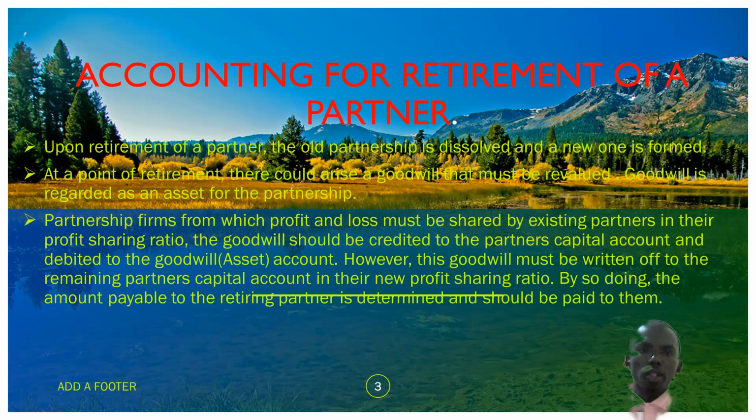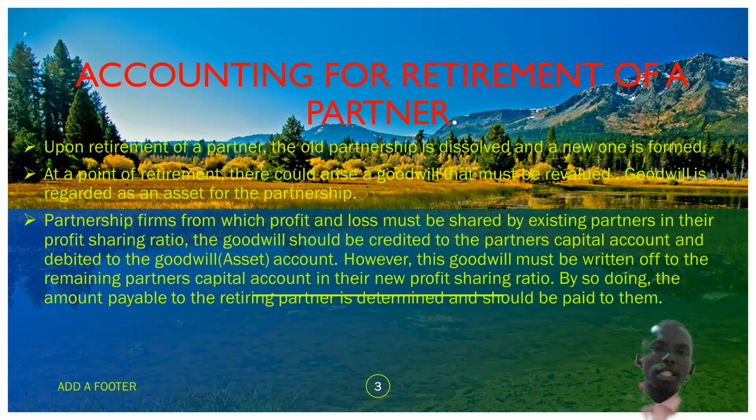What is goodwill? We say that goodwill is regarded as an asset for the partnership. In other words, goodwill is like an intangible asset. Goodwill is like the reputation. You have been operating the business, and the reputation of that business is what we refer to as the goodwill, and it is valued.